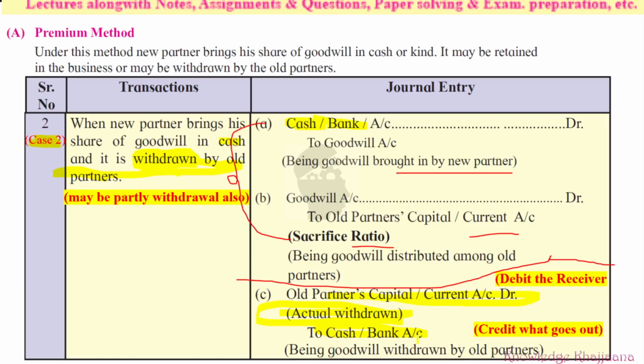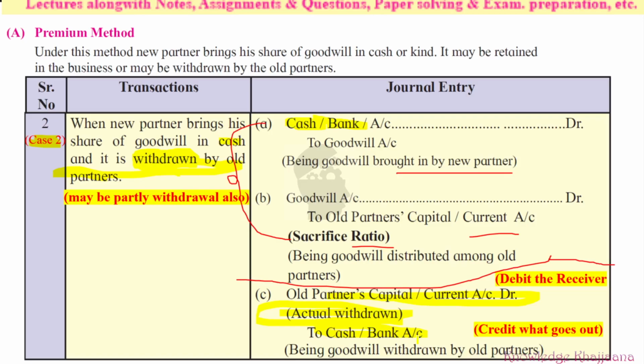And what is the narration? Being goodwill withdrawn by old partners. But what is the important word you have to remember here? That is the actual withdrawn amount. Whatever is the actual amount withdrawn, you have to take the names of the two partners individually. You have to write A's capital account and B's capital account, and debit that individual amount separately.